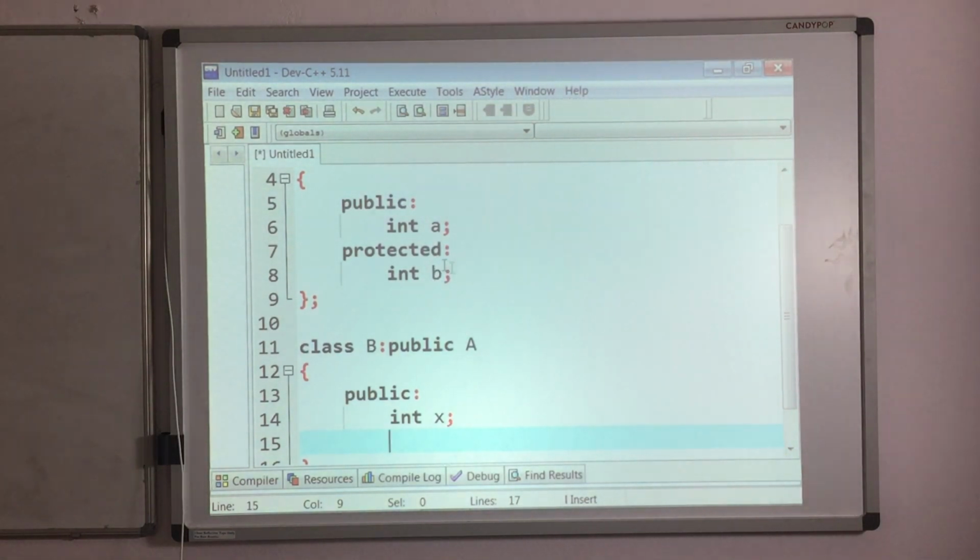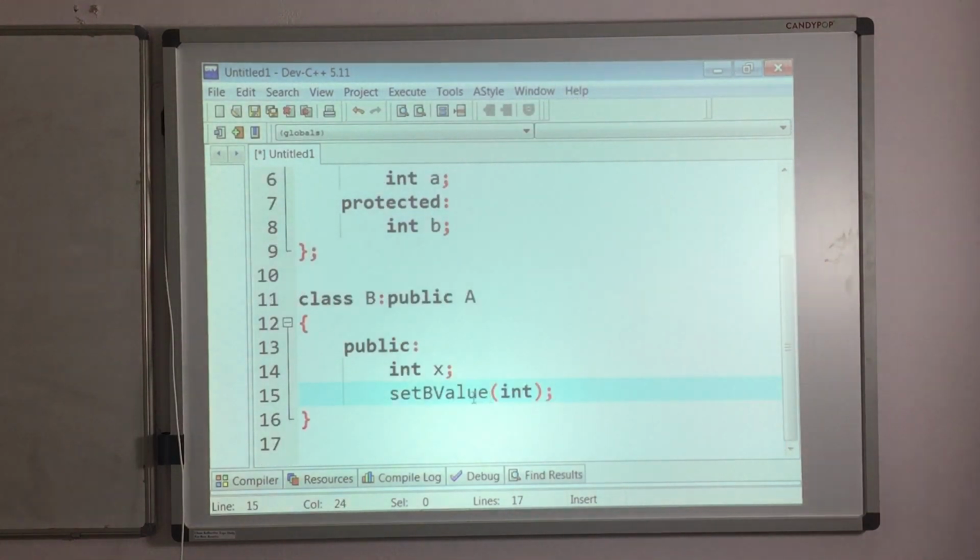So what we have to do? We need a public function so that we can access the protected data member. So what I will do? I will put setBValue. Okay, I am taking a function setBValue in order to set the value of B, protected B, because I am going to inherit this B.